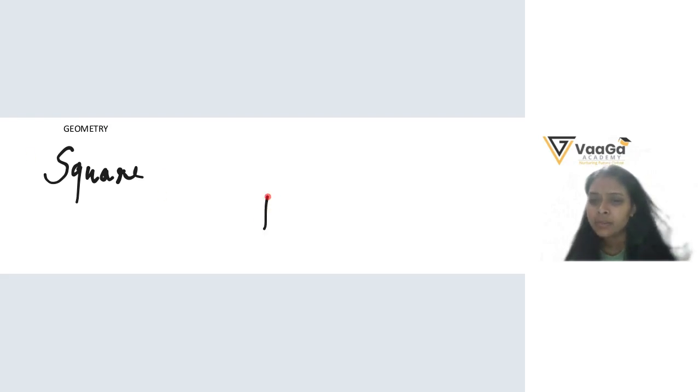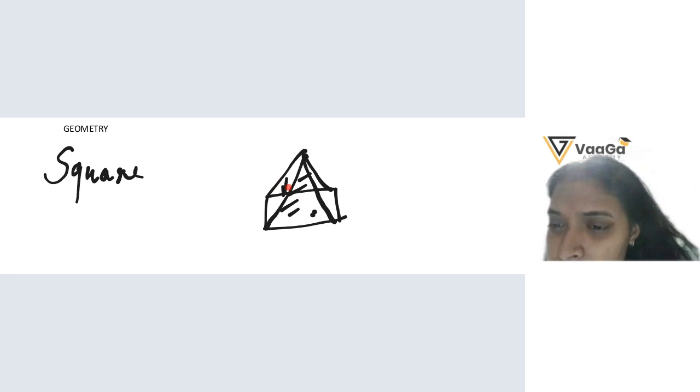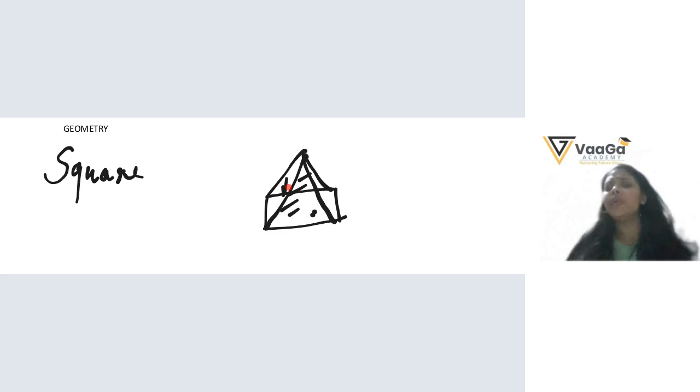See, this is the rectangle. I want all the faces to be triangles. So I have to cut and join like this. See, this face is a triangle. But is this face a triangle? No. If we do like that, we'll get this shape. No, we don't do it like that.